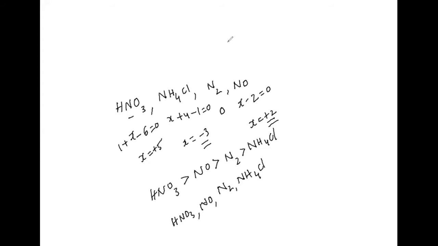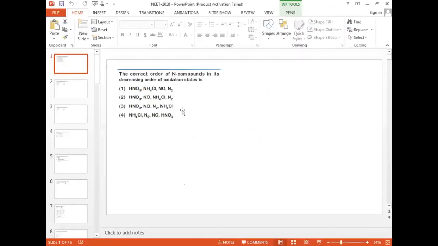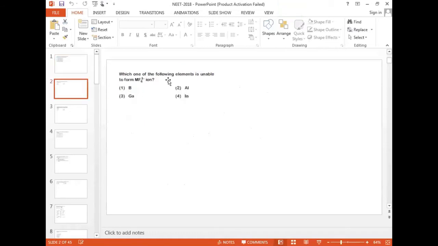Now look at where it is available. Just have a look on it. HNO3, then NO, then N2, then NH4Cl. Where is this option available? The third one. Very good. It is available in the third option. Then let us go with the second one.